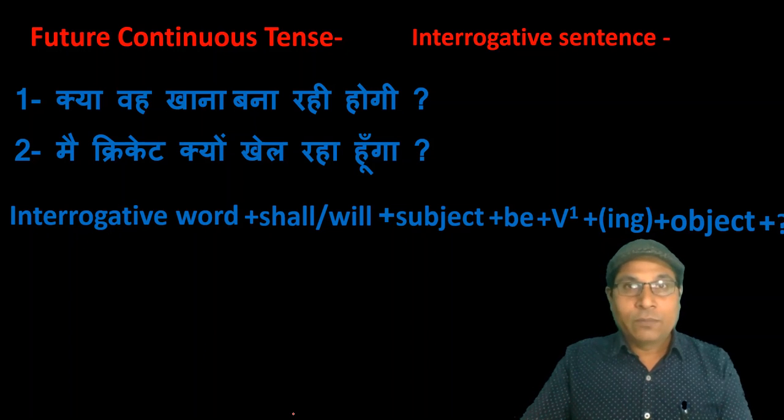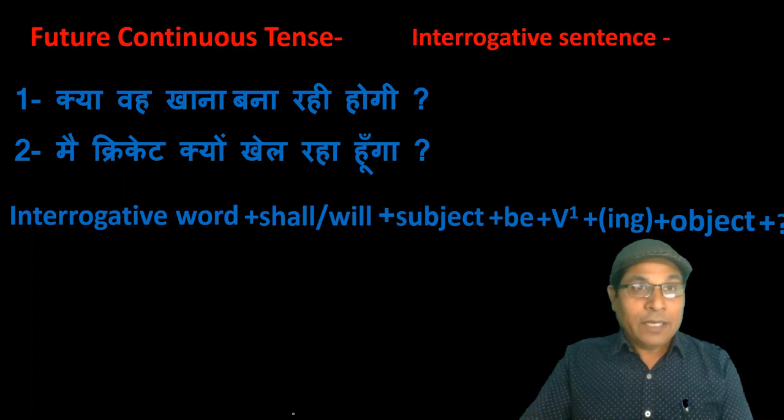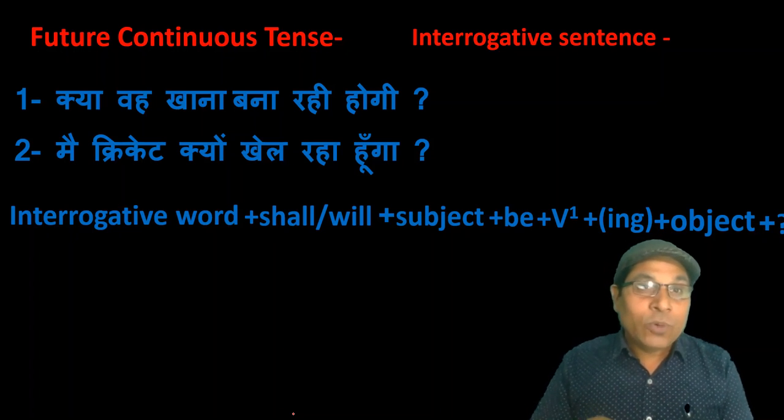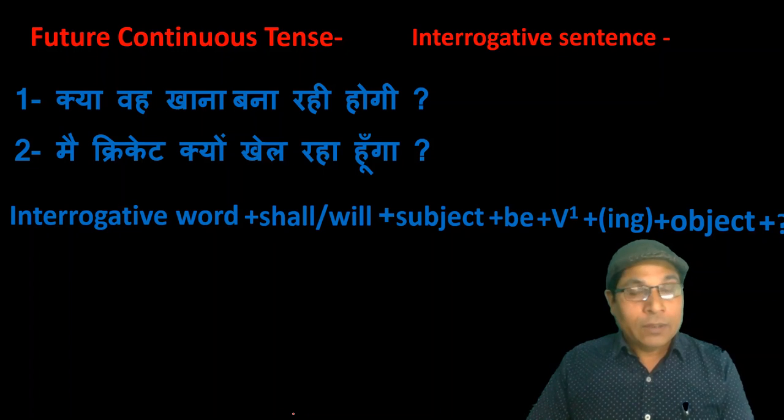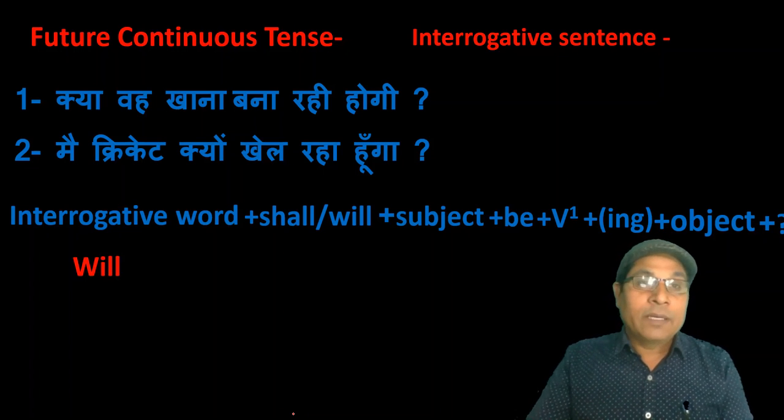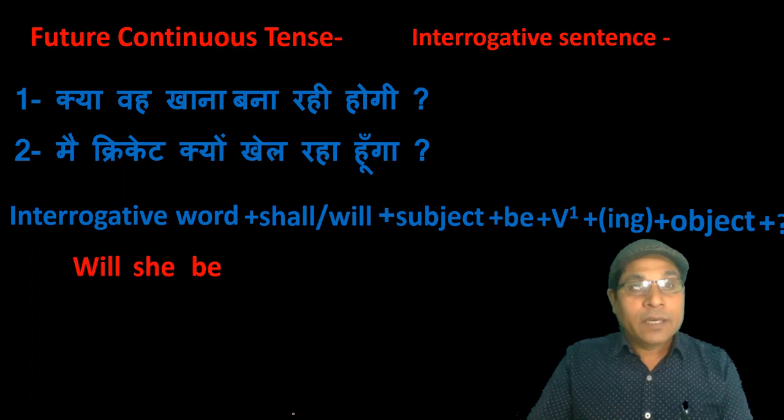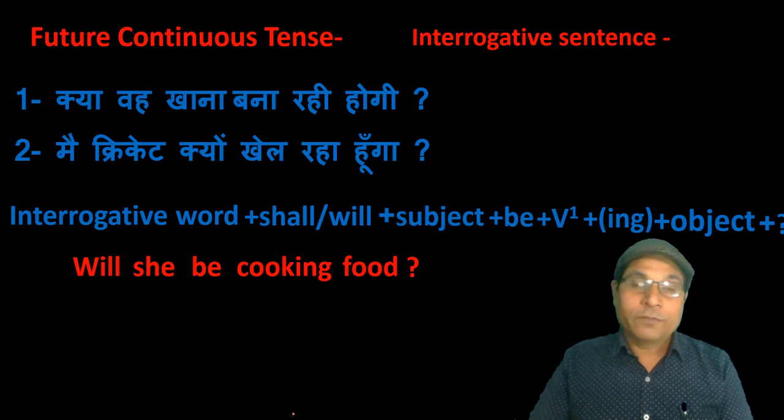Let us try to translate this sentence according to the rule. क्या वो खाना बना रही होगी. Here in this sentence there is no interrogative word. The sentence starts with the word क्या. So we start with helping verb. It means will she be cooking food.